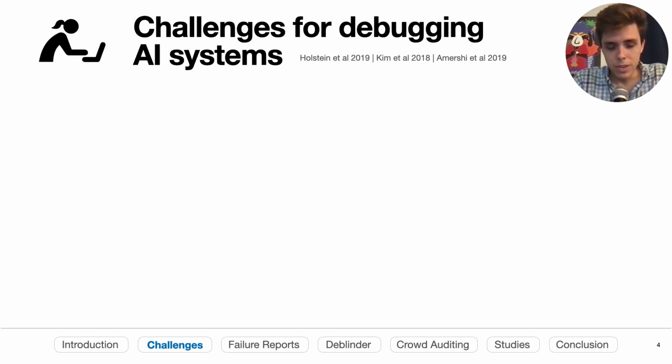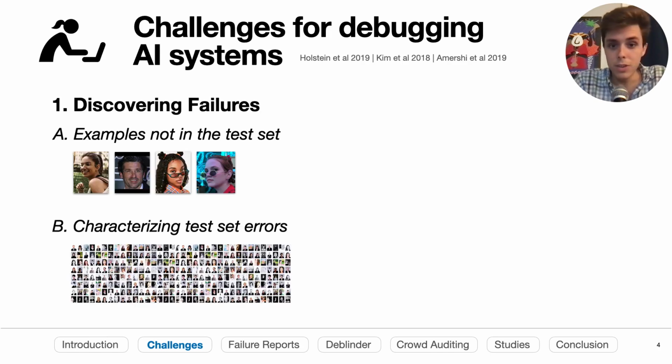In a review of some existing empirical work, we found that there are two main challenges preventing developers from knowing how their models are failing. First is just discovering what the initial errors are. This might be because the examples aren't in the test set, so they can't actually discover how they're failing. Or even if they are present in a test set, there might be hundreds of thousands of instances, and it's hard to parse through all the errors to find any patterns of failure.